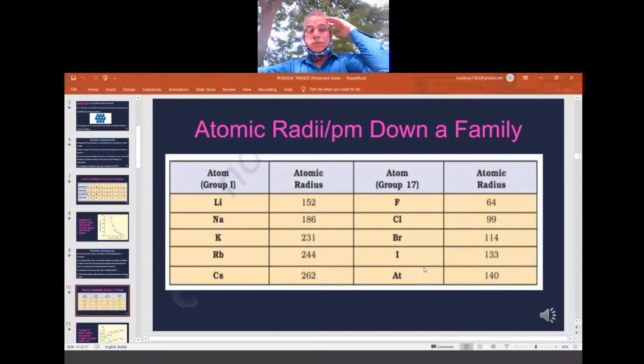Lithium, sodium, potassium, rubidium, cesium. I have not taken francium because the bottom member, francium, is radioactive. We normally don't take examples of radioactive elements, as they keep disintegrating and decomposing. So we exclude francium and I have taken up to cesium. So from lithium to cesium, please see the atomic radius data.